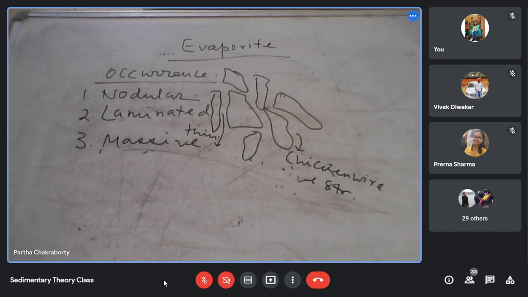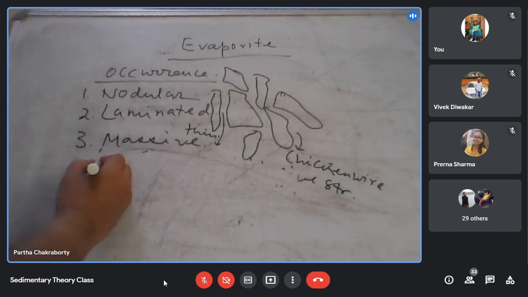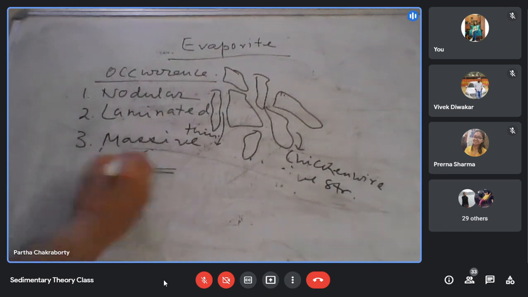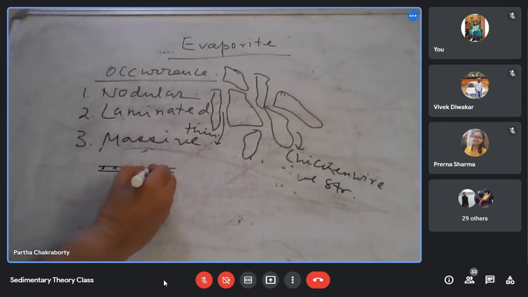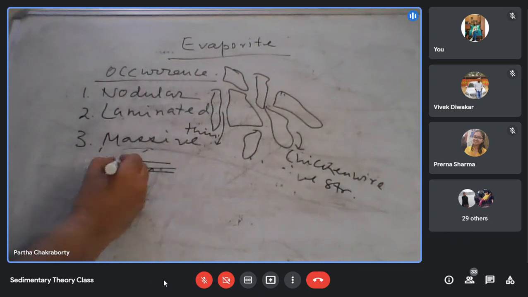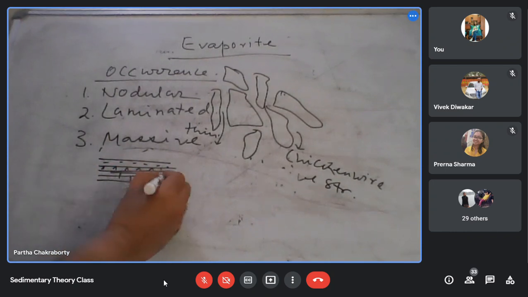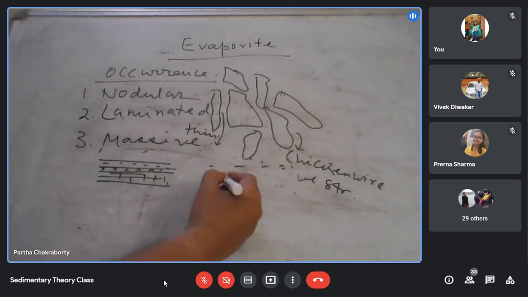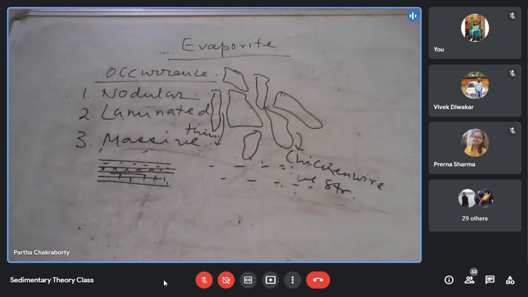If I have thin laminae of salt interbedded with shale or carbonate, and it is running for several tens to hundreds of meters, kilometer scale.